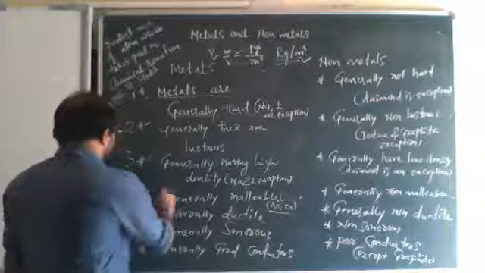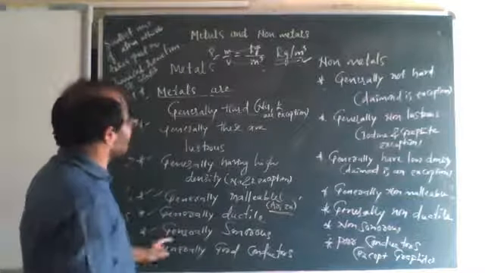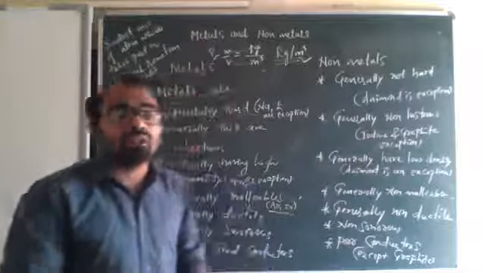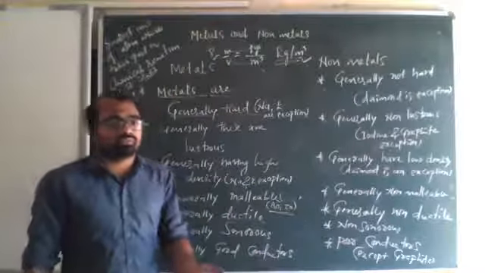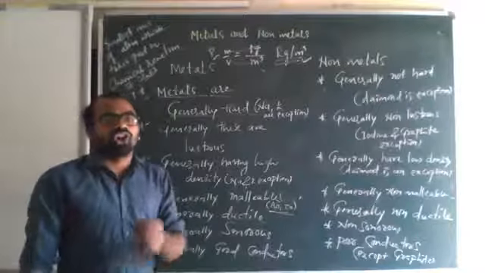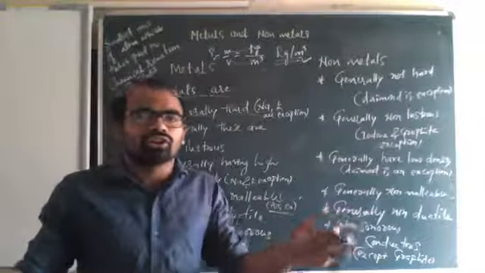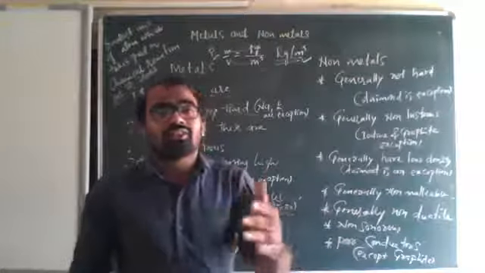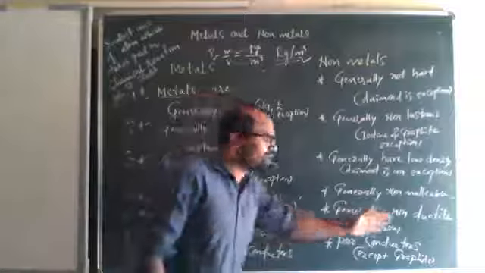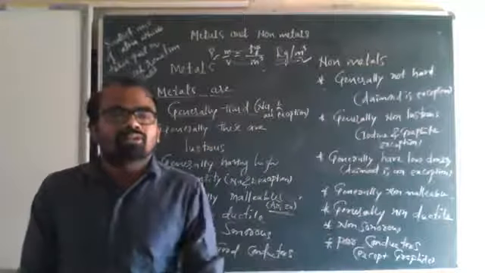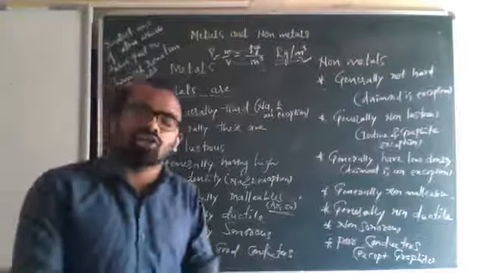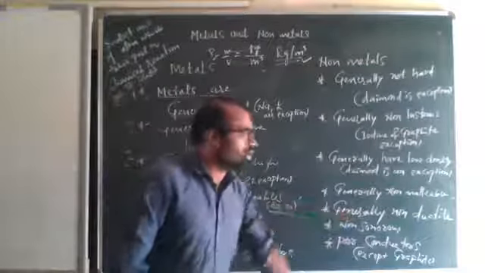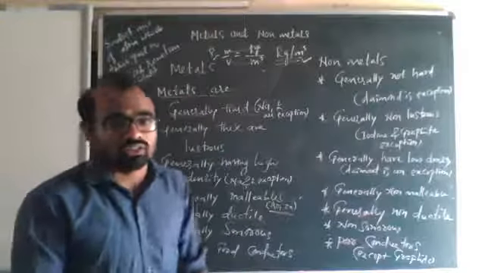Fifth point, generally ductile. Ductility is the property of metals by which they can be drawn into wires. For example, if you take copper or aluminium, they can be easily drawn into wires. But what happens with non-metals? They cannot be easily drawn into wires. So non-metals are generally non-ductile. If you take carbon, you cannot make wire from carbon.